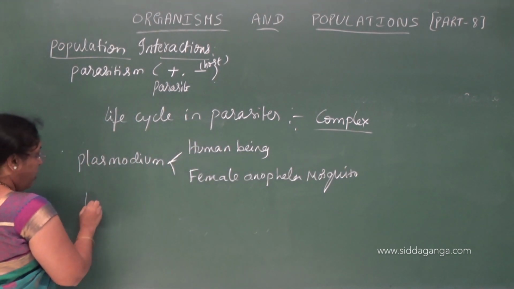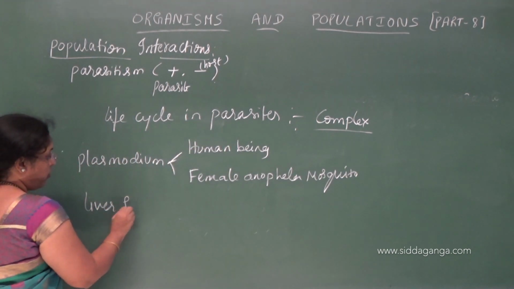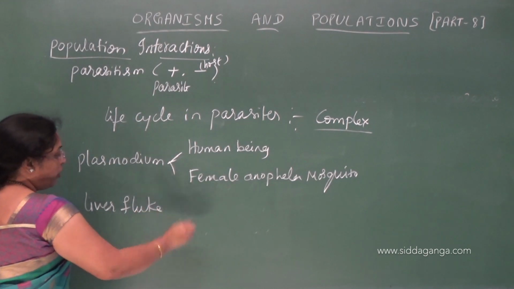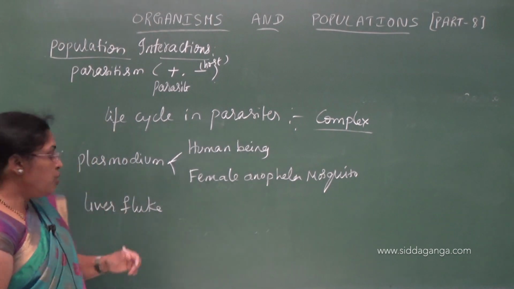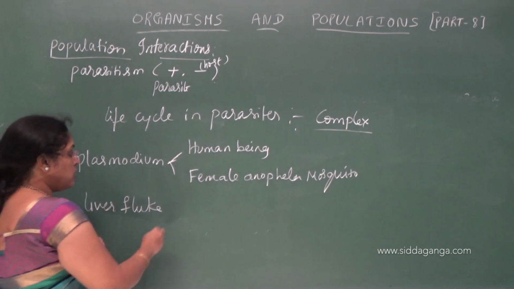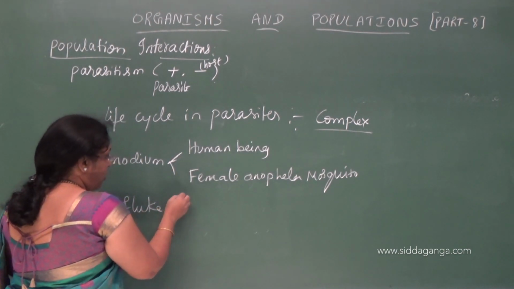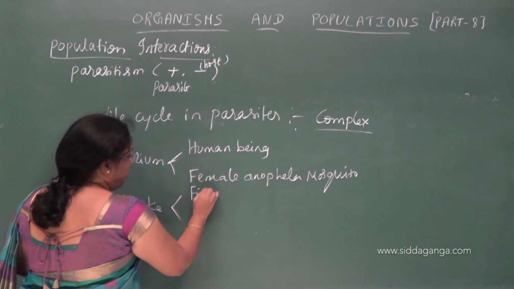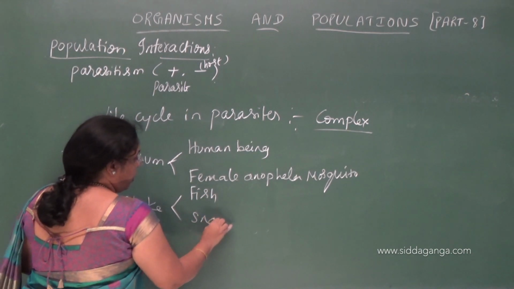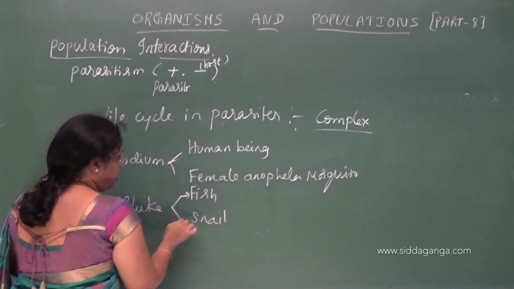Next, liver fluke. It's a trematode, belongs to phylum Platyhelminthes. So even this liver fluke is a digenetic organism which requires 2 hosts, that is fish and snail, to complete its life cycle.